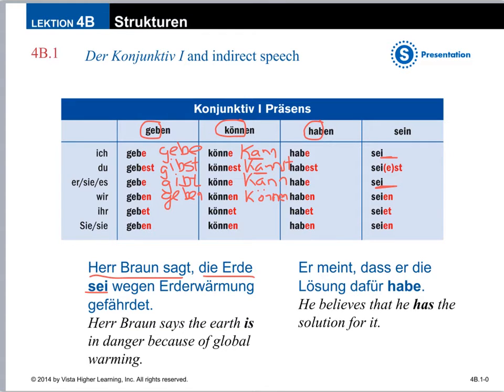Looking at this other example, er meint, he believes, dass er die Lösung dafür habe. So instead of saying that he has, hat die Lösung, he has the solution, I'm just passing on the information that he believes that he has. So instead of using the typical hat, we're using the habe form. And using habe is that indirect speech. So he believes he has a solution for it. I don't know whether or not that's actually true, but that's what he believes. So that's why we're using this indirect speech.